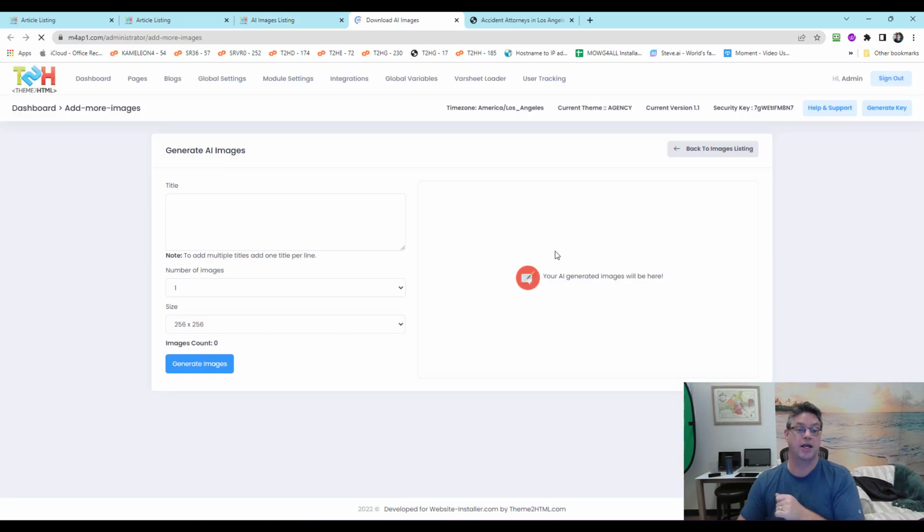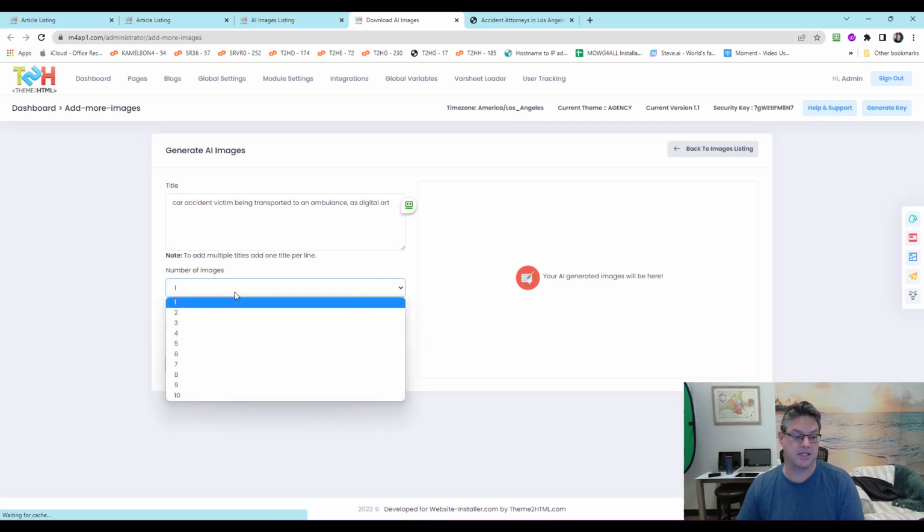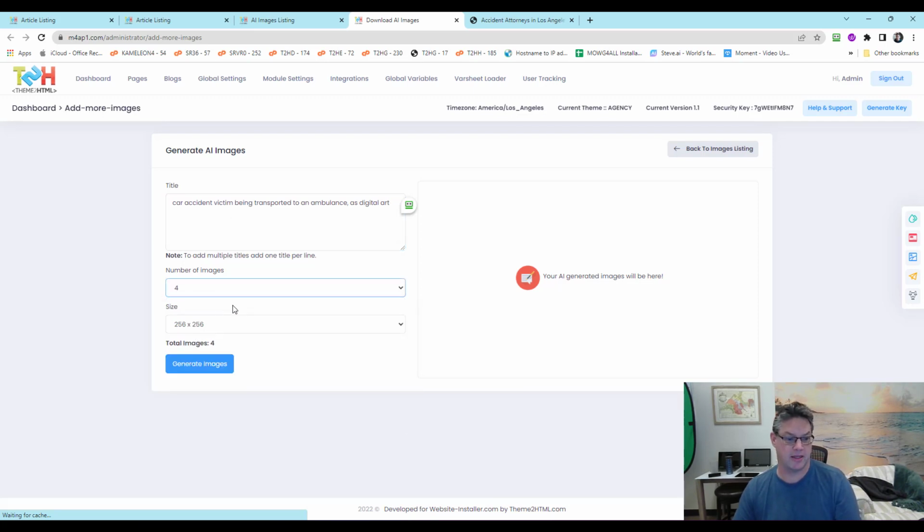Generate images and just think about concepts, car accident victim being transported to an ambulance, right, as digital art. Okay, and you might say, give me 4 images like that that are medium or small, whatever you think best. All right, generate.